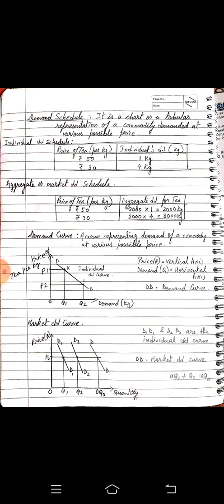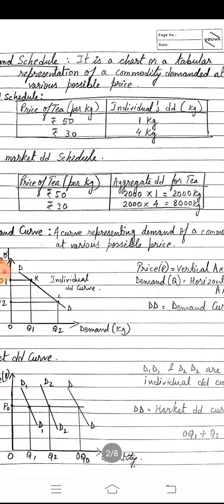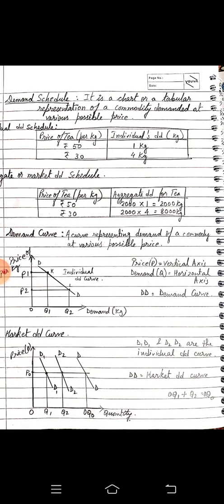Individual demand schedule means it is saying about a particular person, one person. So in the box you can see it is saying about price of tea per kilo and individual's demand in kg. So it is saying about a single person. If in the market we find that 1 kilo of tea is being sold at rupees 50, that person can consume or buy 1 kilo. As the price of the tea decreases to rupees 30, that single person is now demanding 4 kilos of the same product.